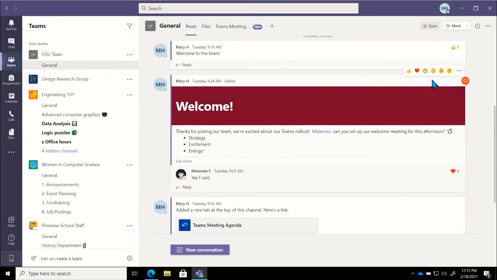They could even hover over the post and give it a quick thumbs up or another reaction just to acknowledge that they saw this, right? Instead of just replying, got it, or understood, or yes, I read it. Sometimes a thumbs up is just so much faster.